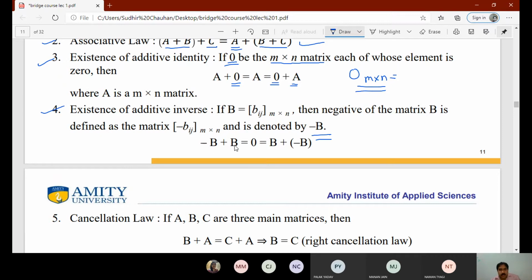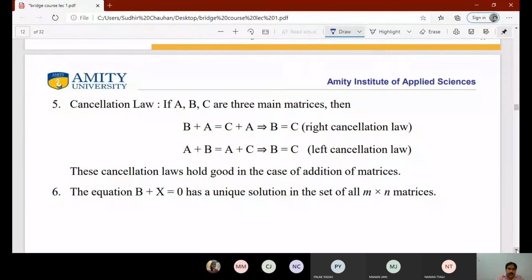If we add it to the B matrix, we get a null matrix O. So B plus minus B will always give all the elements equal to 0. So addition follows all these properties.